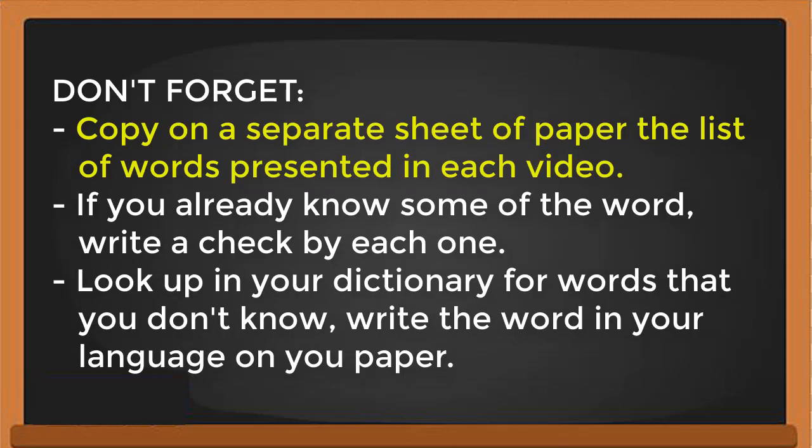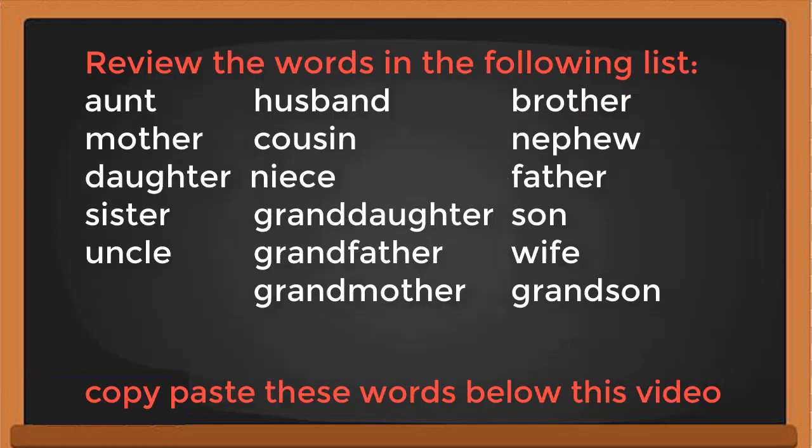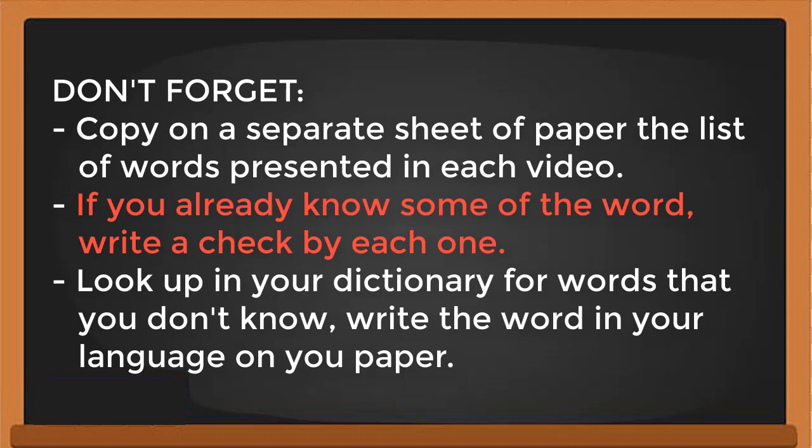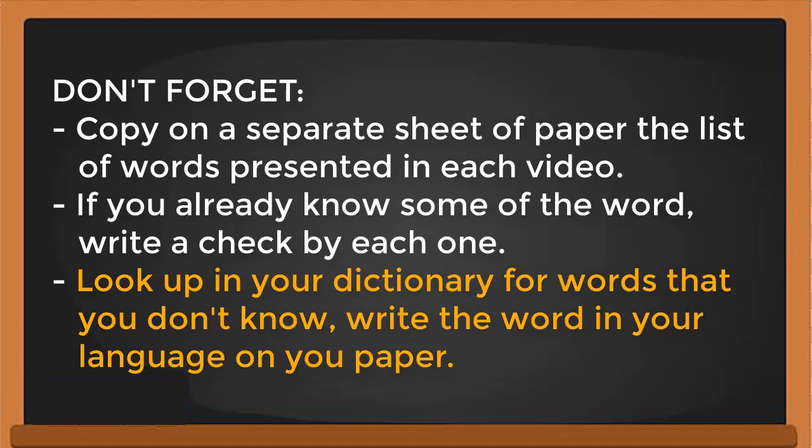Okay. Just don't forget to copy on a separate sheet of paper the list of words presented in each video. So you have to write down every vocabulary that's in the video. Okay, you have to write down aunt, husband, brother, etc., and then brother-in-law, etc. If you already know some of the words, you write a check by each one. For example, if you already know the word aunt, husband, you can check it, which means you already know that word. For the words that you don't know, look up in your dictionary.